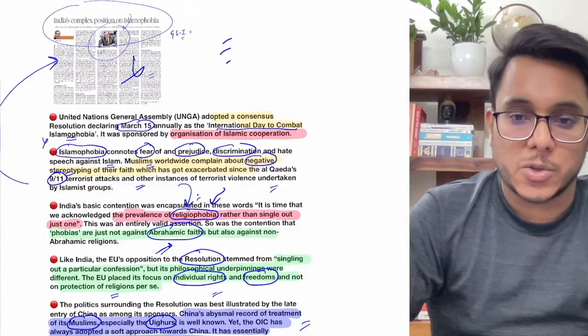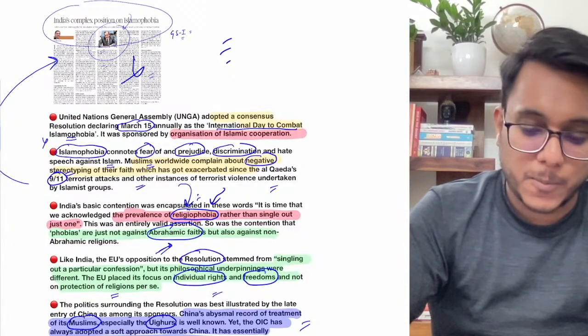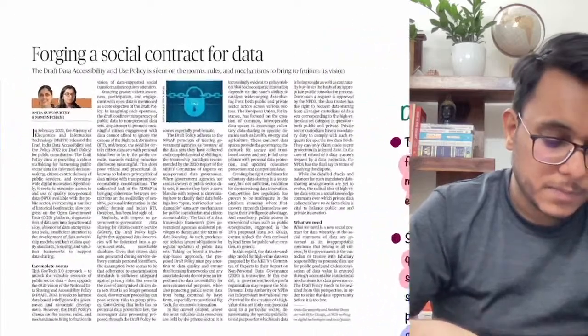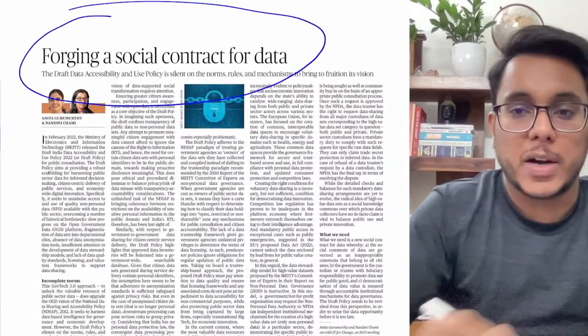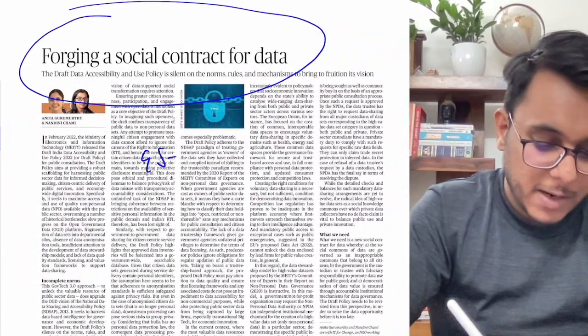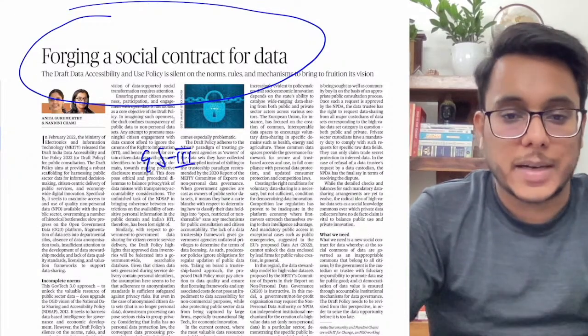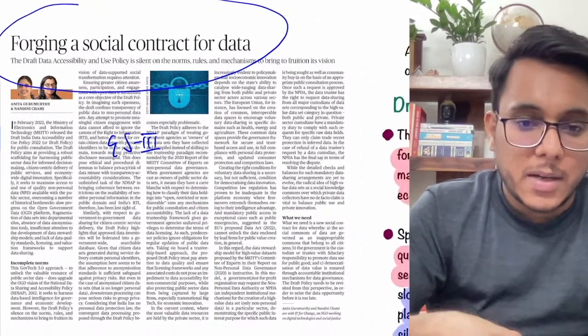Guys, I hope that you have understood it, and now we'll move to the next article. Forging a social contract for data. Clear? This particular article we will see in the light of GS paper number 3, data rights. Clear?